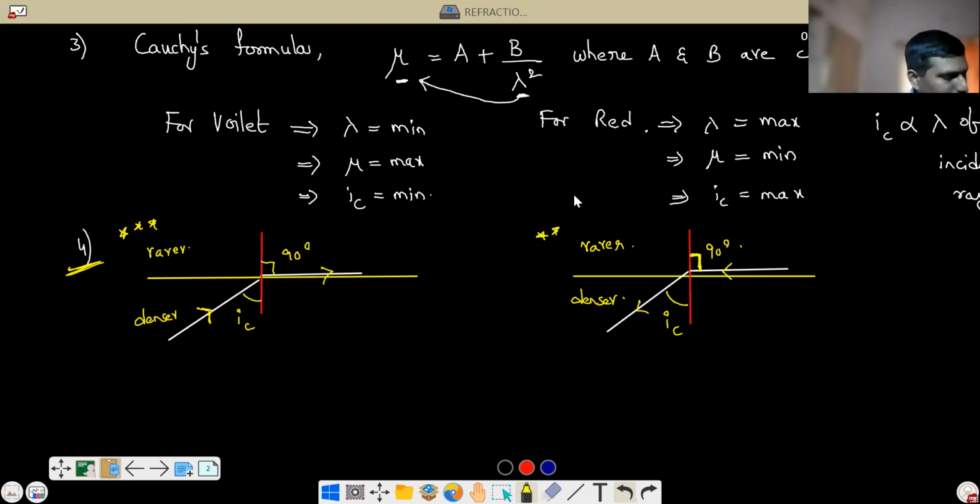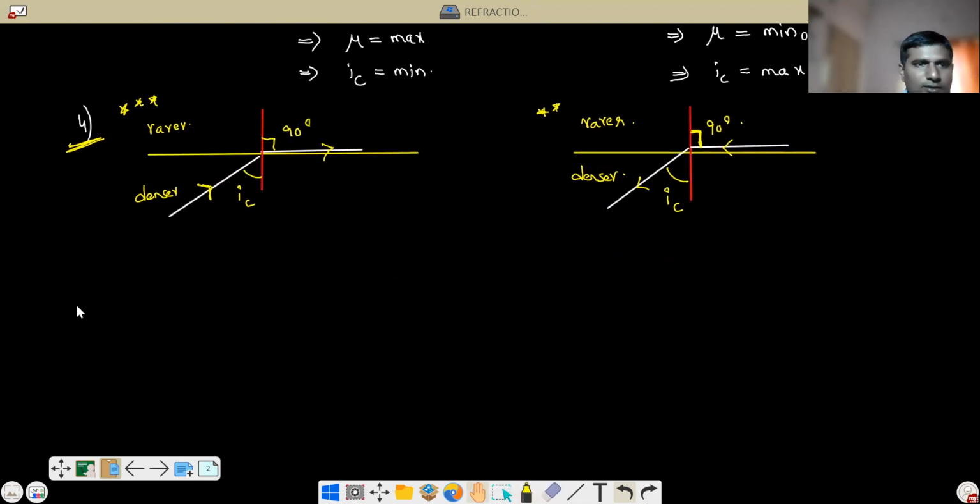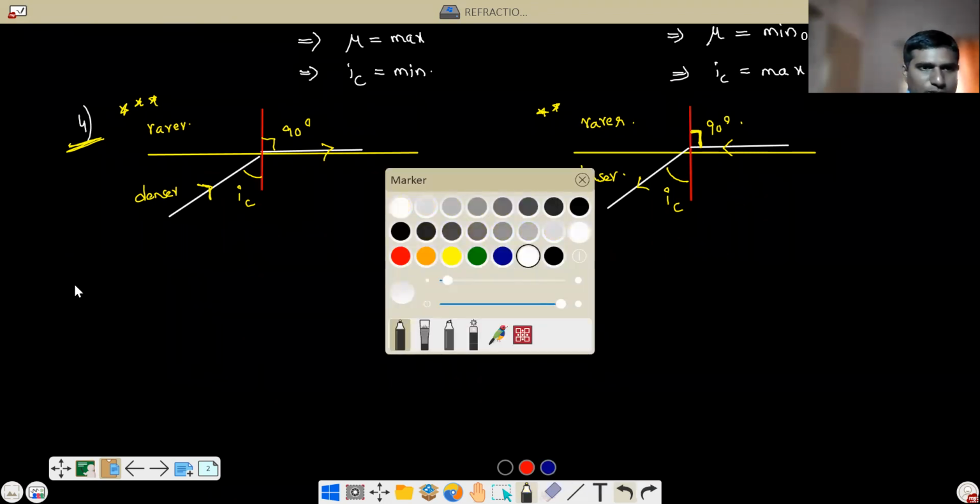That is the concept of total internal reflection, and based on this there are many points. One more point I forgot: how does the fish inside water see the outside world? This is a standard question.